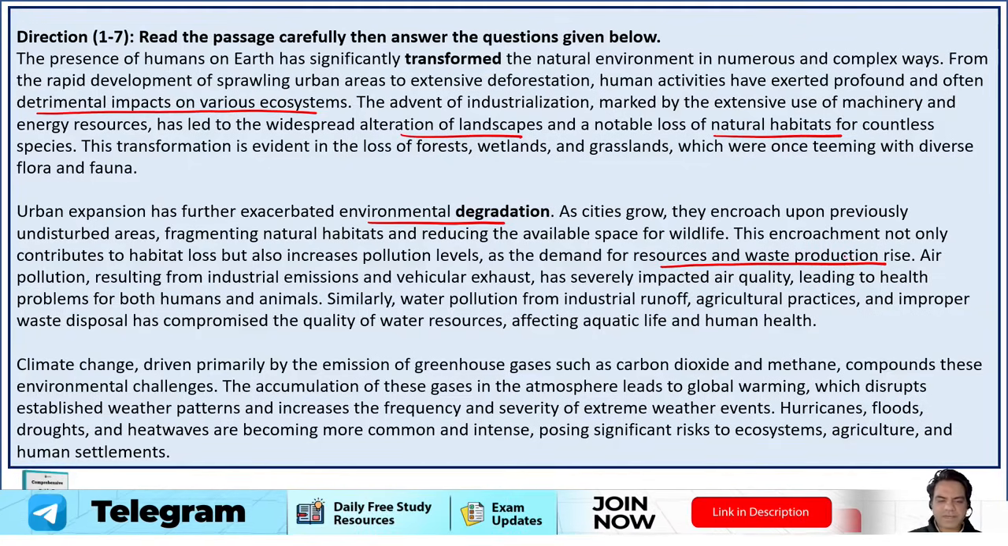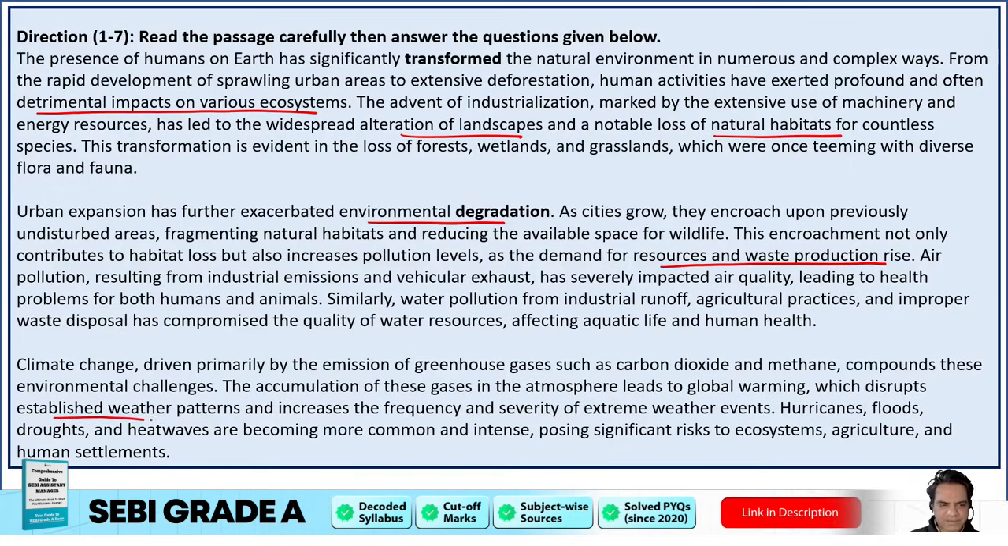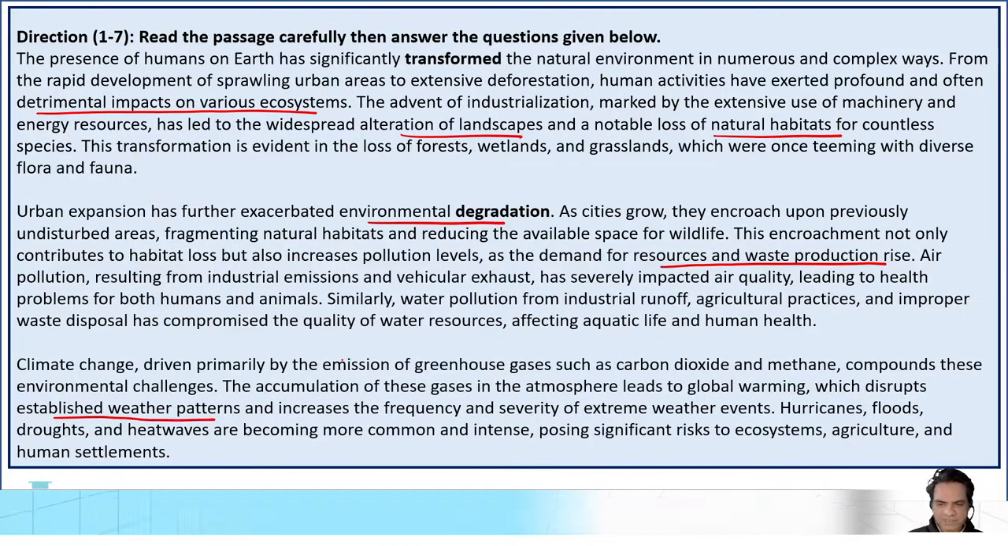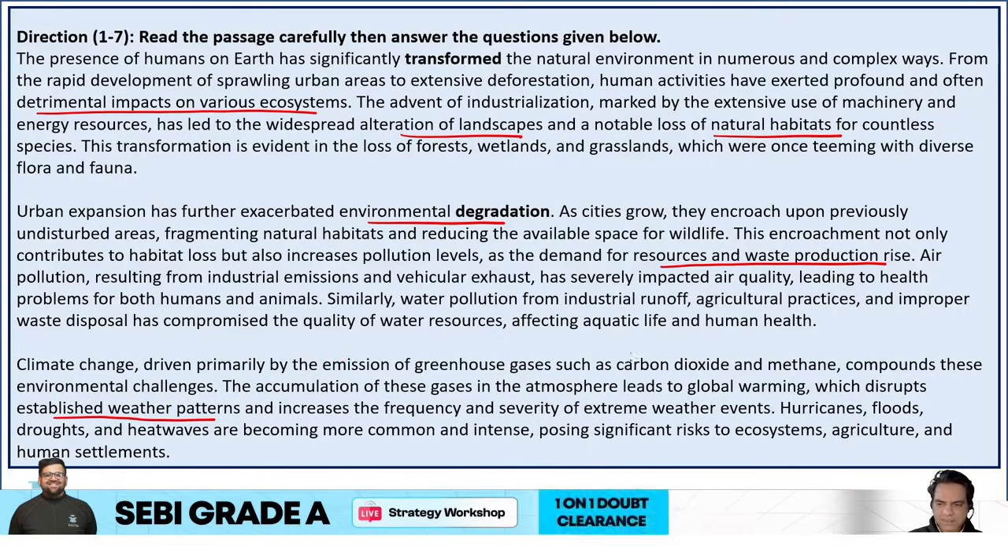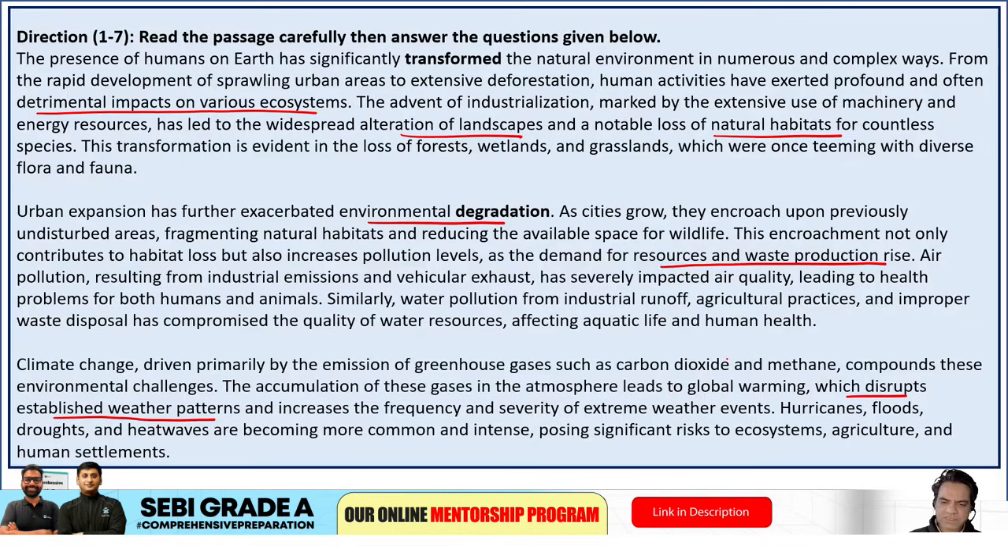Climate change, driven primarily by emission of greenhouse gases such as carbon dioxide and methane, compounds these environmental challenges. The accumulation of these gases in the atmosphere leads to global warming, which disrupts established weather patterns. So this is what climate change does to weather patterns. It disrupts weather patterns and increases the frequency and severity of extreme weather events. Hurricanes, floods, droughts, and heat waves are becoming more common and intense, posing significant risks to ecosystems, agriculture, and human